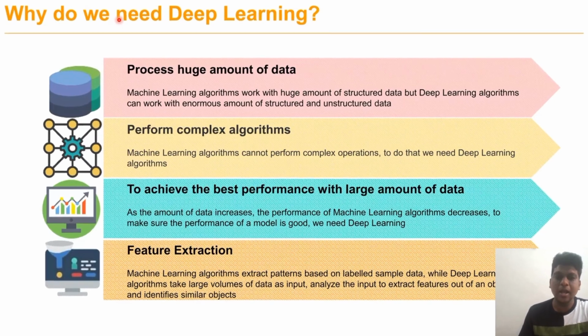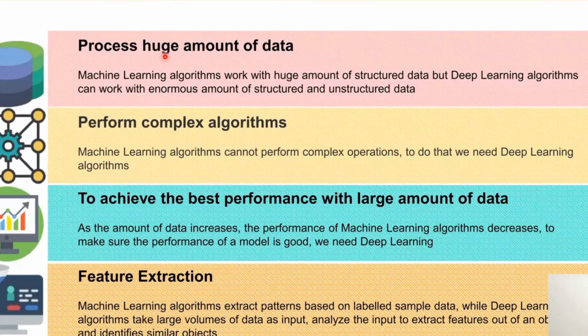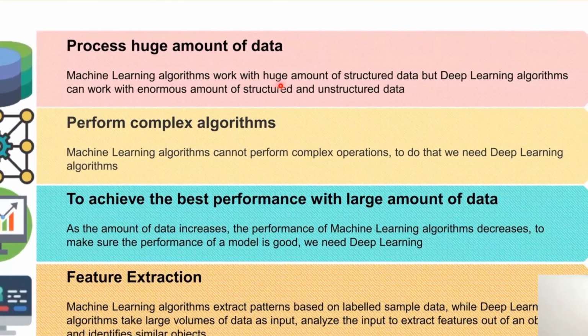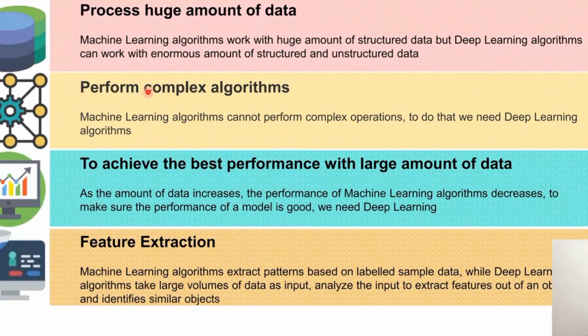Why do we need deep learning algorithms? Number one, machine learning algorithms can't handle a large amount of data. Deep learning is able to handle either structured or unstructured data, and it helps to process a huge amount of data. The second one is that it can handle complex algorithms. Here we use many mathematical expressions from probability, linear algebra, statistics, etc. Implementation becomes somewhat complex, and for that we need deep learning, which helps to overcome those issues.